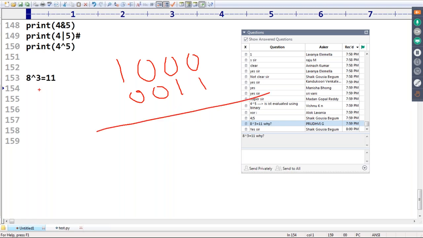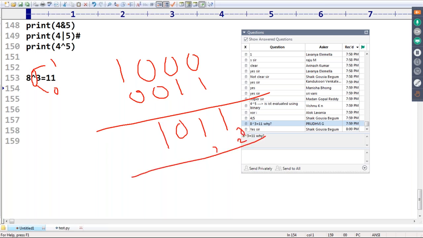Observe that you are using XOR, exclusive OR. If both the bits are different, 1. If both bits are the same, then 0. That is the behavior. So different, 1. Different, 1. Same, 0. Different, 1. So 1 0 1 1.